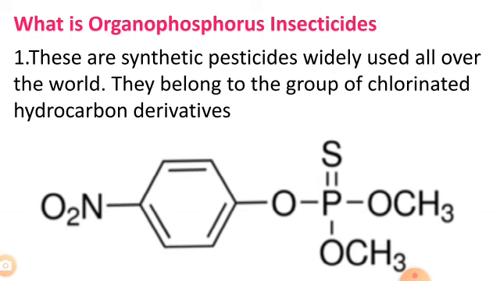It acts mainly as a contact insecticide and is rapid in action. It has a long pest controlling effect for up to 3 to 4 weeks, but is highly toxic to man and animals.